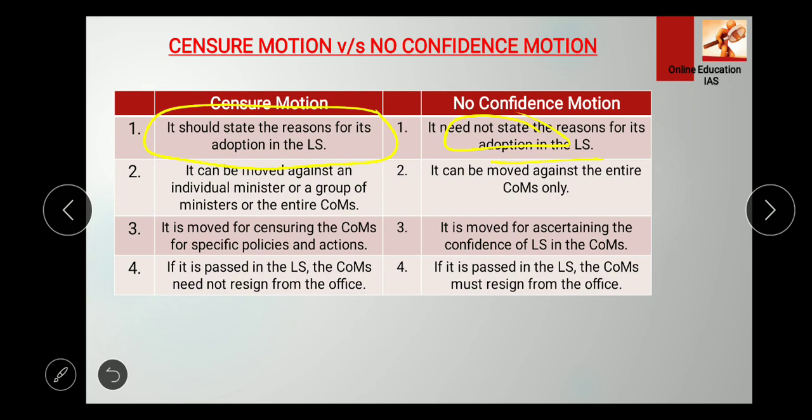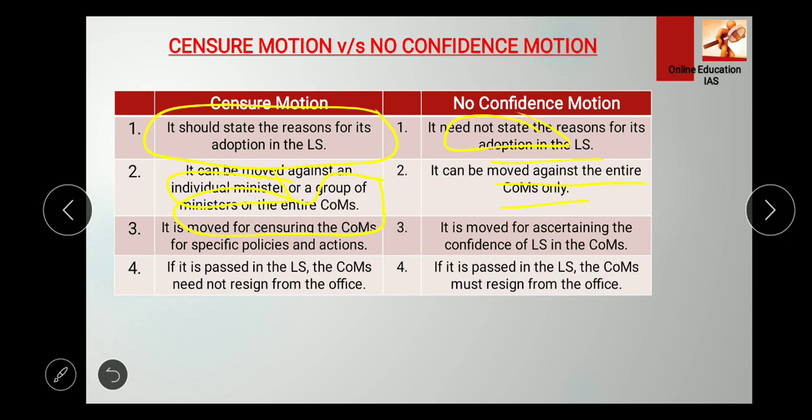Second, the censure motion can be moved against an individual minister or group of ministers or the entire council of ministers, but the no confidence motion can be moved against the entire council of ministers only. Those who are following the news know what kind of no confidence motion was introduced last year. They might have seen it live, right?